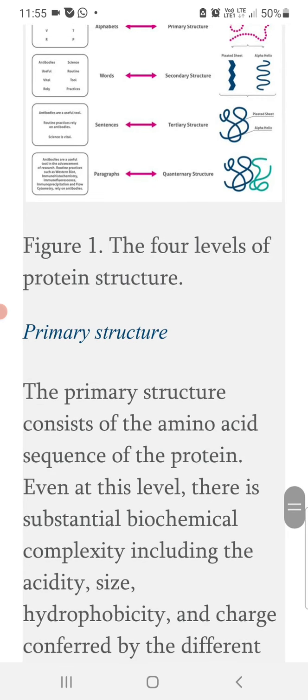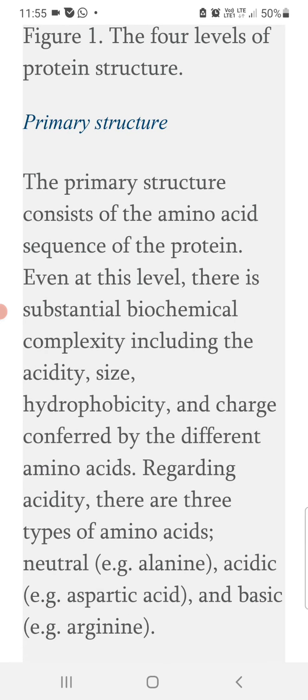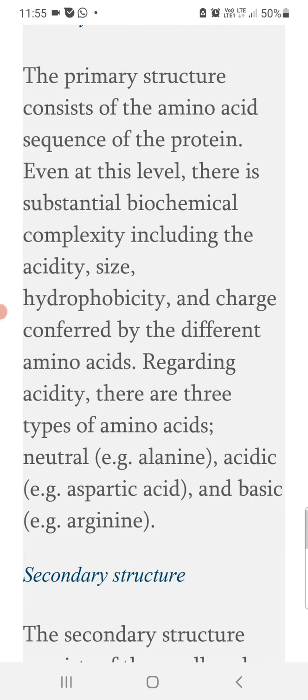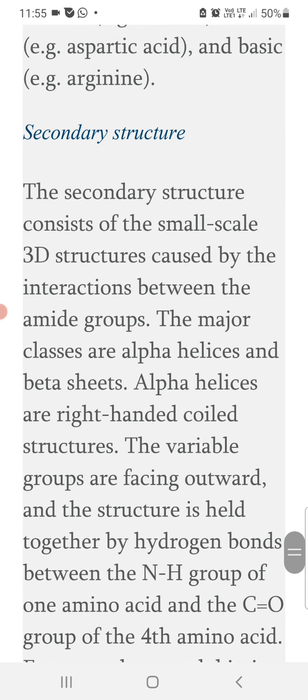The primary level consists of the amino acid sequence of the proteins, and even at this level there is substantial biochemical complexity, including acidity, size, hydrophobicity and charge conferred by the different amino acids. Regarding acidity, there are three types of amino acids: neutral, acidic and basic. An example of a neutral amino acid is alanine, acidic is aspartic acid and basic is arginine. The secondary structure consists of a small scale 3D structure caused by the interaction between the amide groups. The classes are alpha helices and beta sheets.